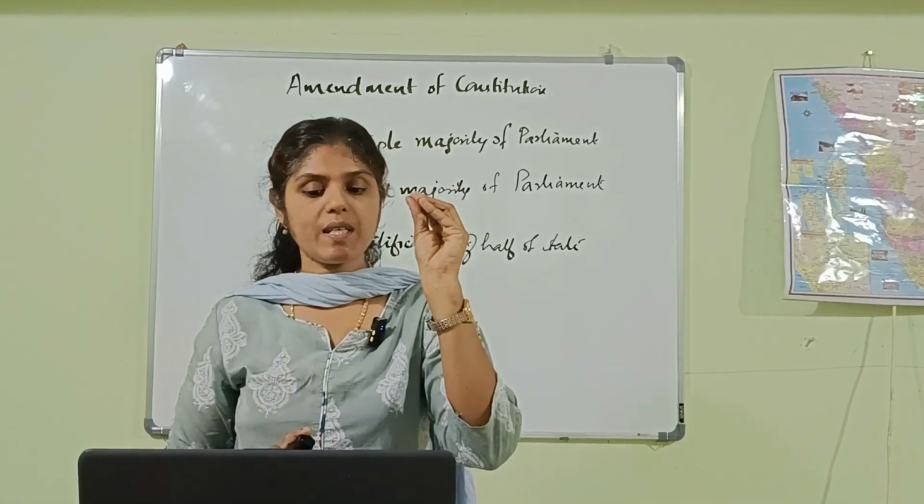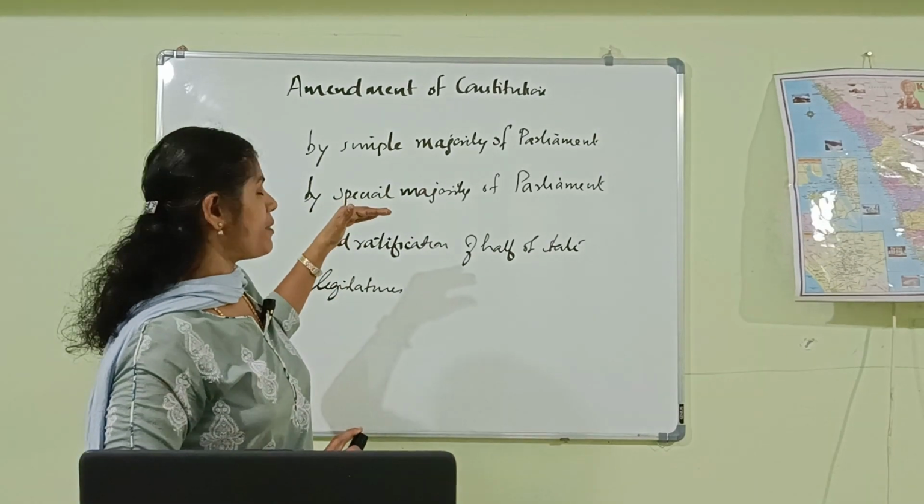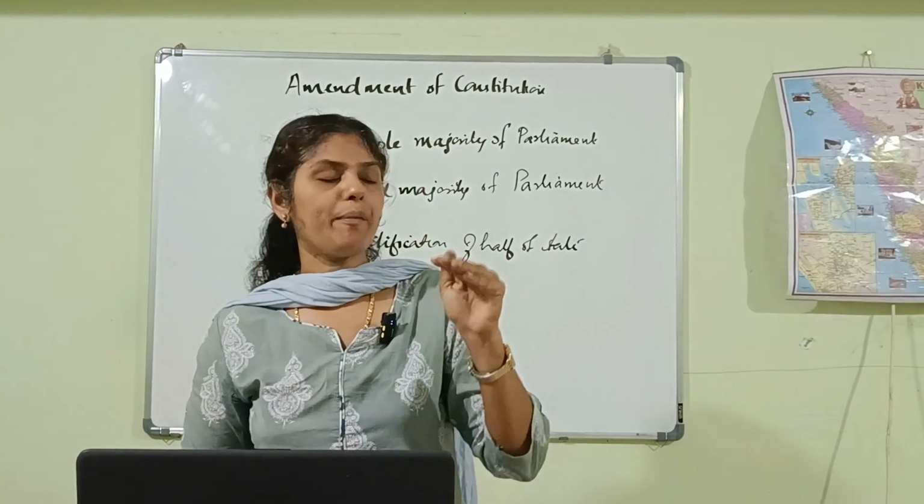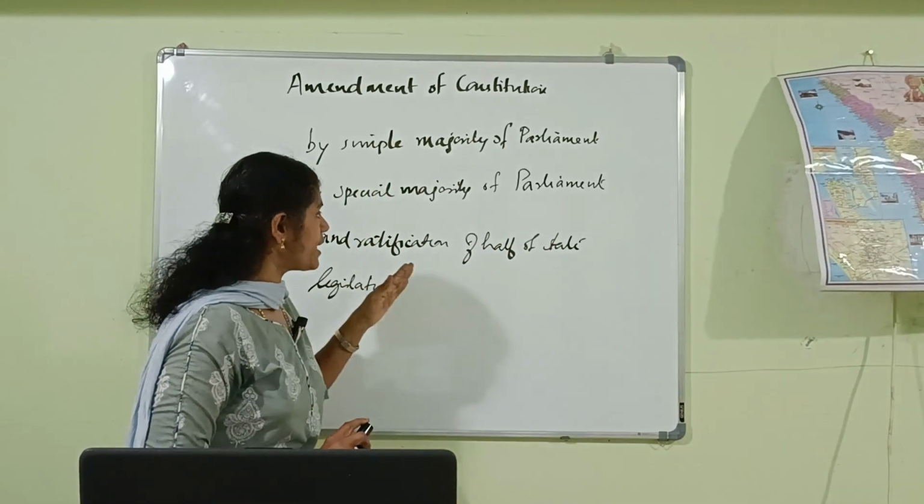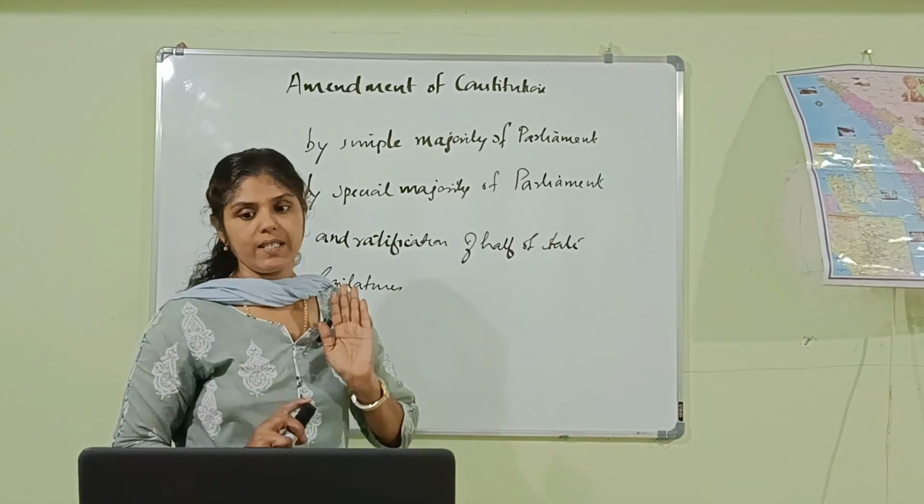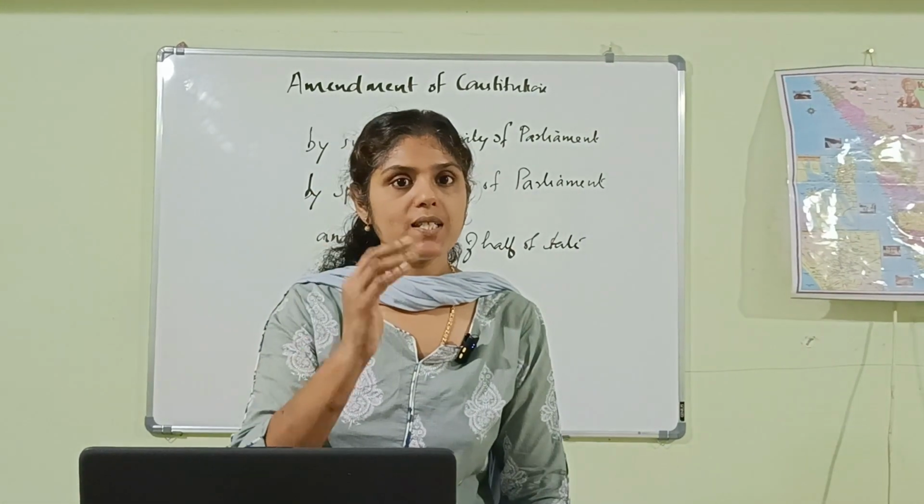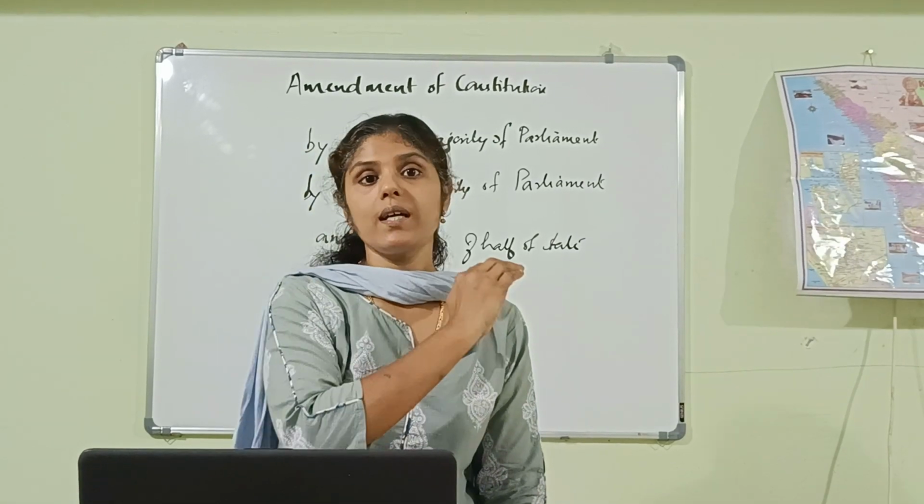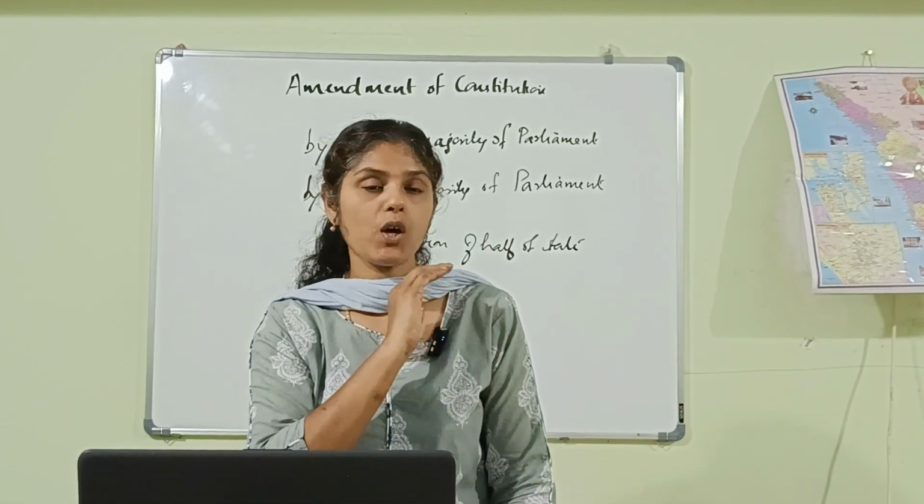That is, by the amendment of a simple majority of the Parliament, then amendment by a special majority of the Parliament, and by the amendment of a special majority of the Parliament and the ratification of half of the state legislatures. We have all discussed those factors related to the procedure of amendment of the Indian Constitution.